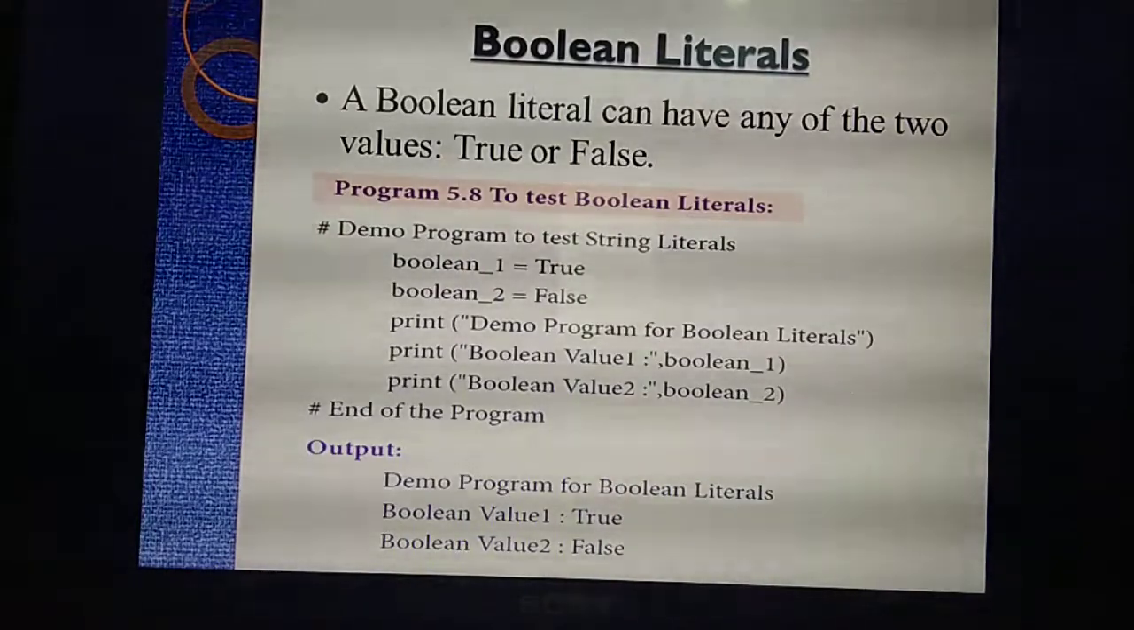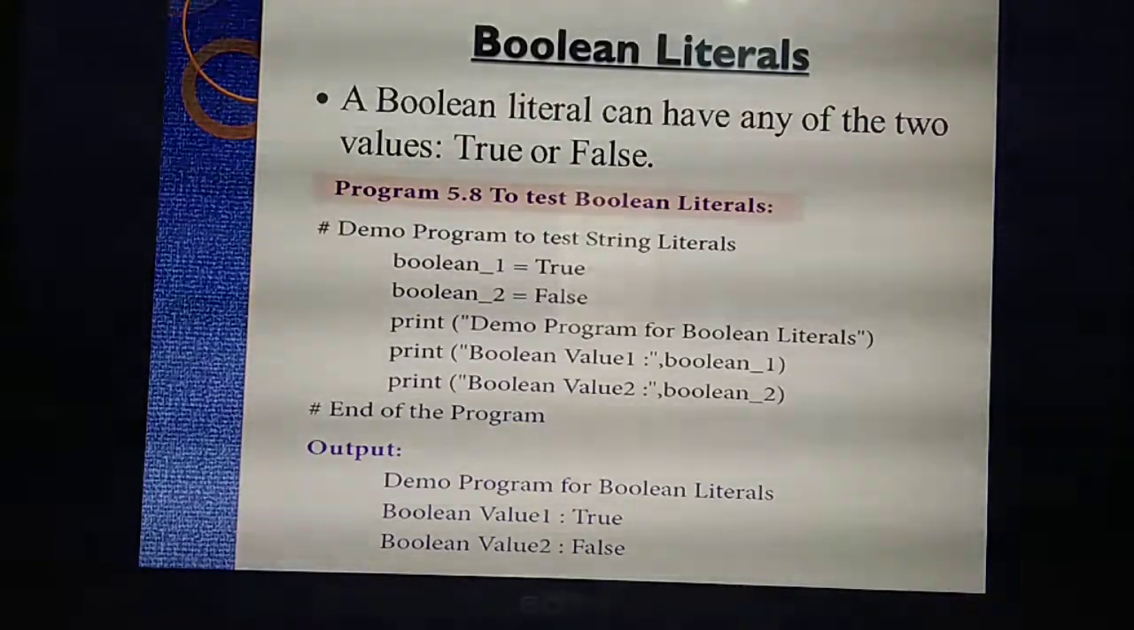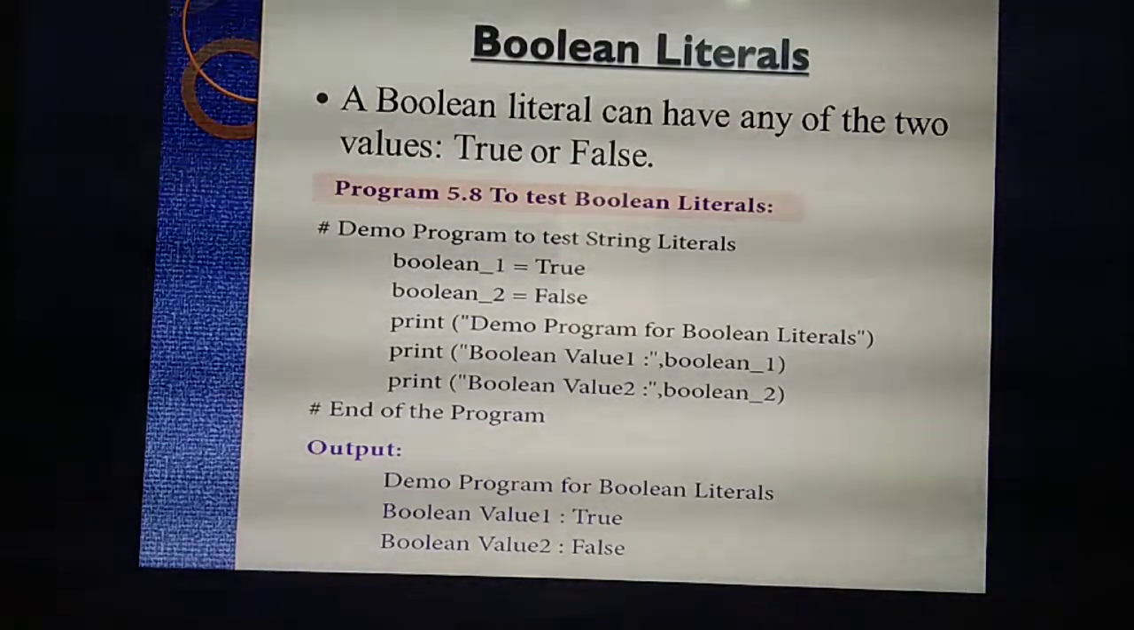Understand? This is a very simple program only. You are declaring two variables, Boolean, true or false, and printing them by calling those variables. Understand?